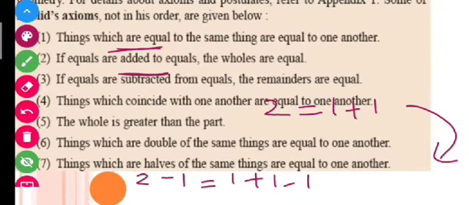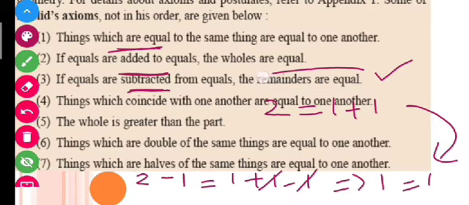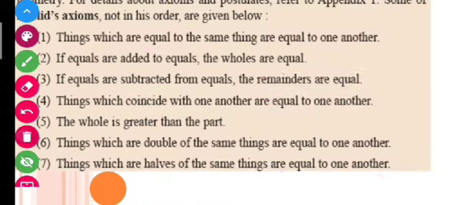So students, if I subtract 1 from both sides, what will I get? 2 minus 1 will be 1, and this 1 and this 1 will be cancelled, so 1 is equal to 1. This is what this axiom is saying, that if equals are subtracted from equals, the remainders are also equal. And this I have shown you with this example. I think it's very simple, right?